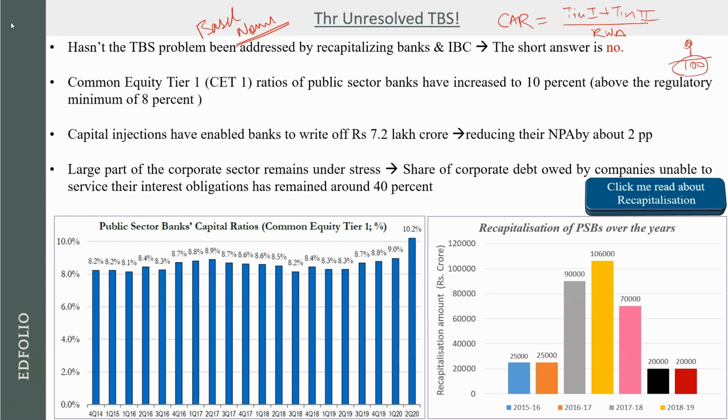So suppose your risk-weighted assets were 100 rupees. RBI says that 9 rupees is the capital that you need to maintain with yourself to back those 100 rupees. Now if your NPA is increasing, then your risks are increasing, your risk-weighted assets are increasing, and your premium is all increasing.